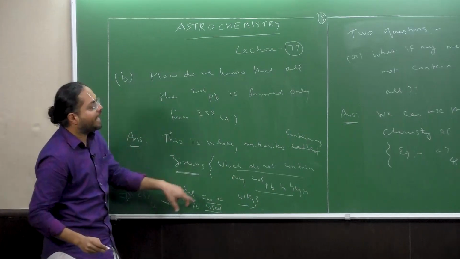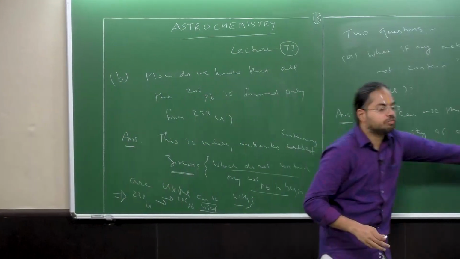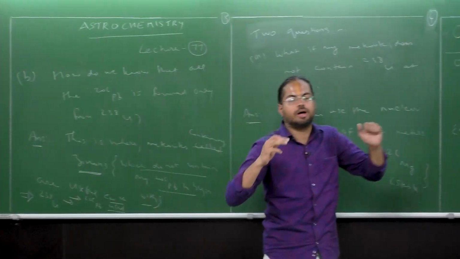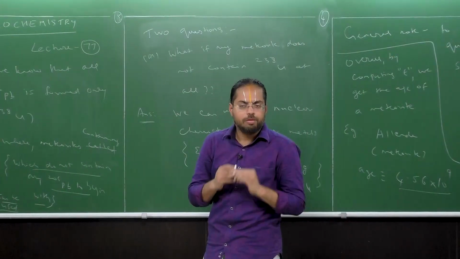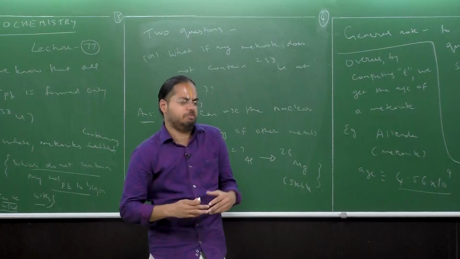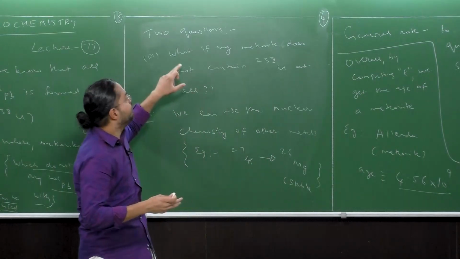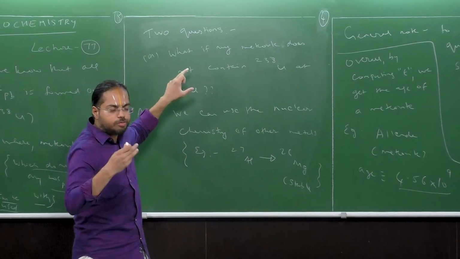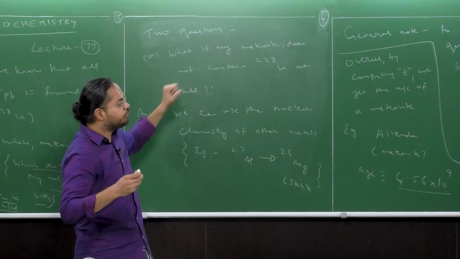Used for what? To get the age of the meteorite with precision. Are we good? Okay. So these are two prominent questions which are very natural when we discuss the concept of nuclear chemistry to determine the age of a meteorite.